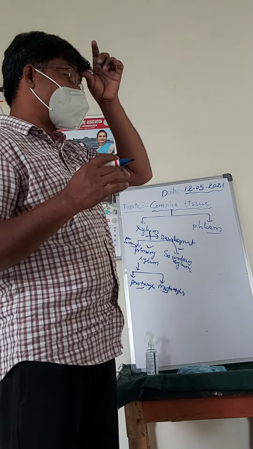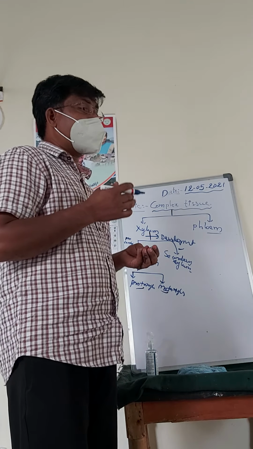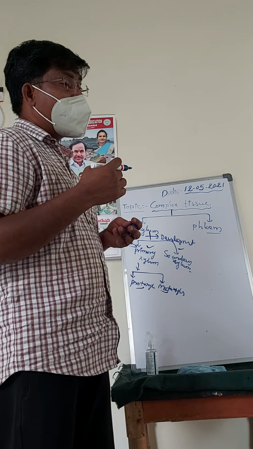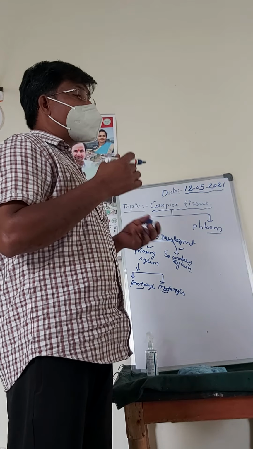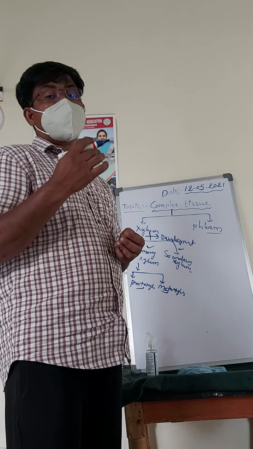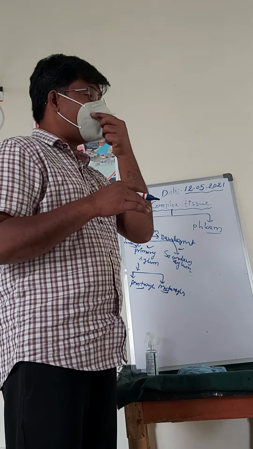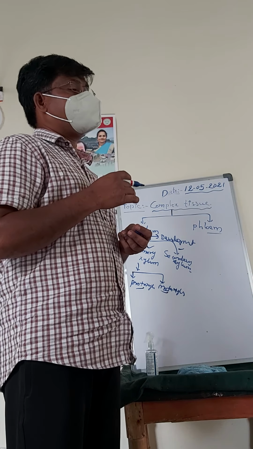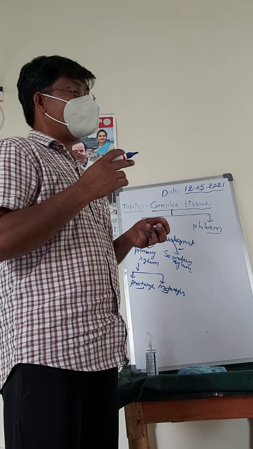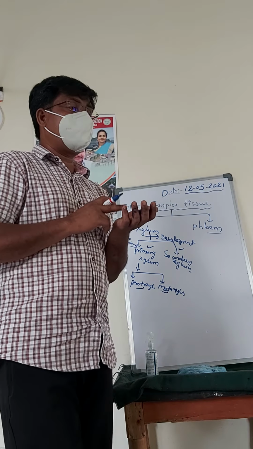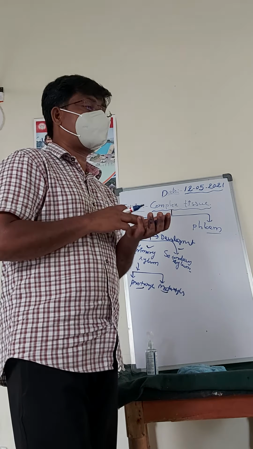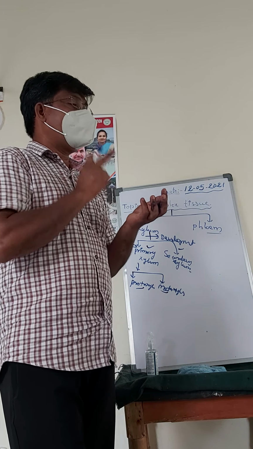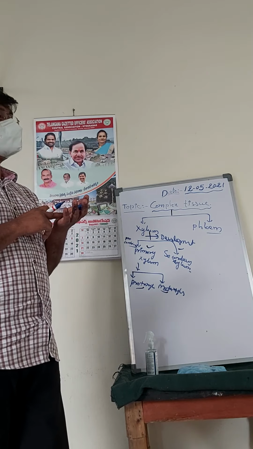So here, on the basis of the arrangement of the protoxylem and metaxylem, the xylem is again of three types. What are they? First one is exarch xylem, second one is endarch xylem, and third one is mesarch xylem.